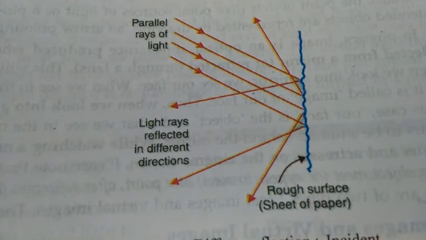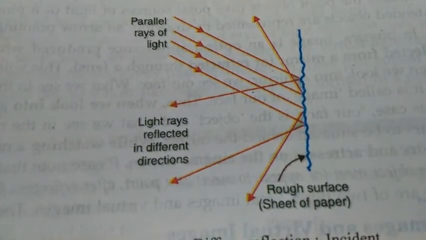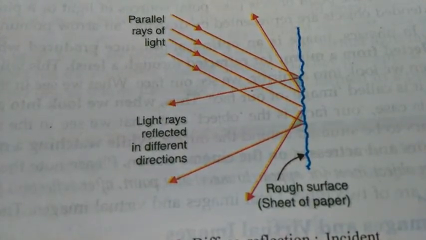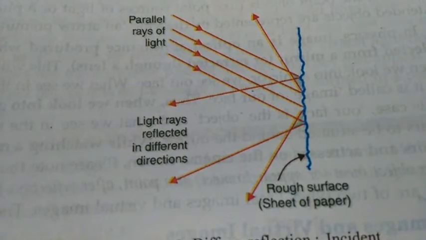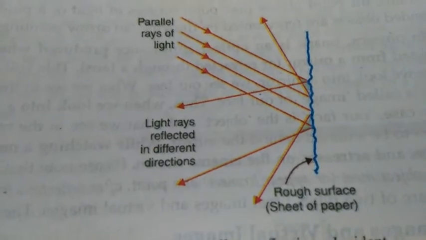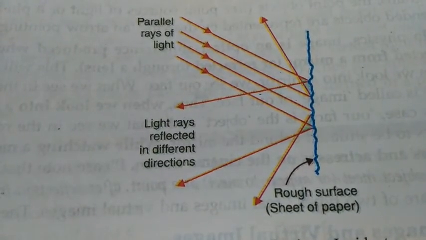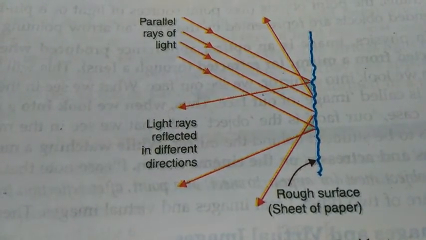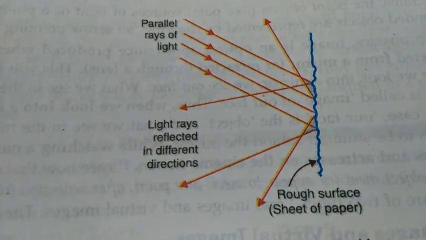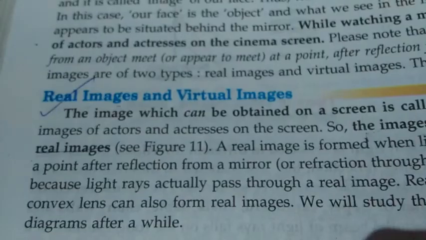For the second ray, there is another value of angle I. For the third ray, there is a third value. And that's why the reflected rays also have different values of angle of reflection, and they move in different directions. I hope I have cleared your concept about diffuse reflection. If you have any doubt, you can contact me.